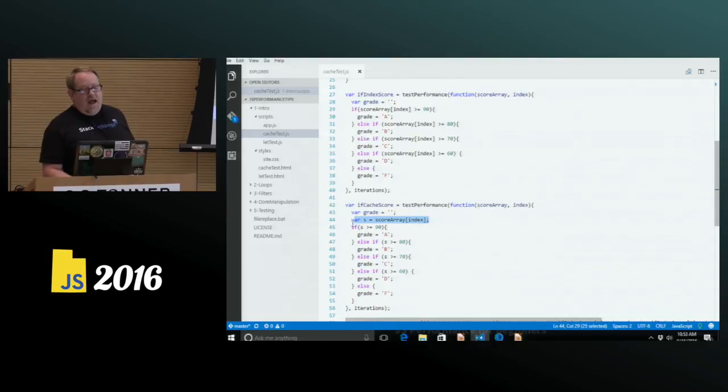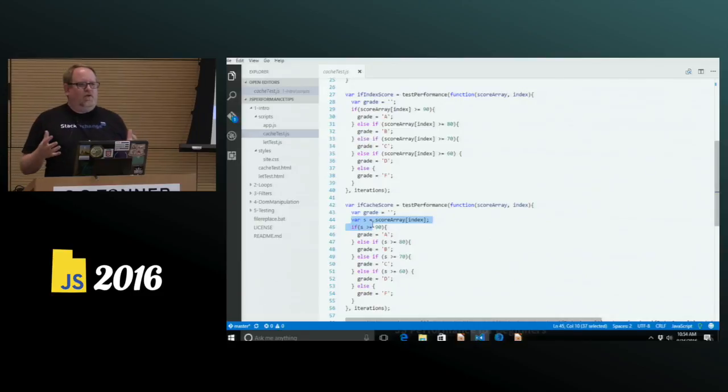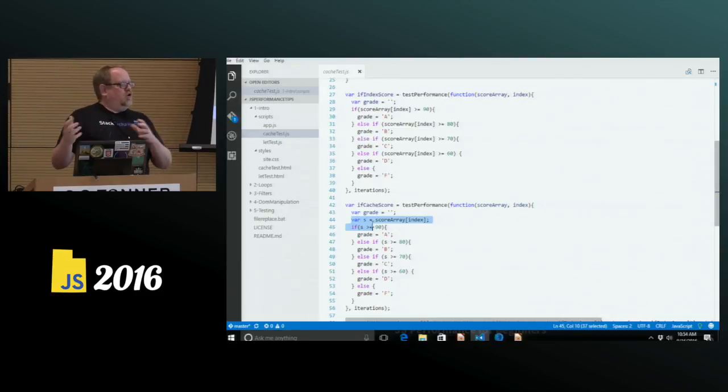I do, however, have to take a little bit of a penalty because I have to spin up a new variable to store that cached value. So it's never going to be a pure trade-off. For each technique that you use, you're going to gain on one side, but maybe take a penalty some other place.